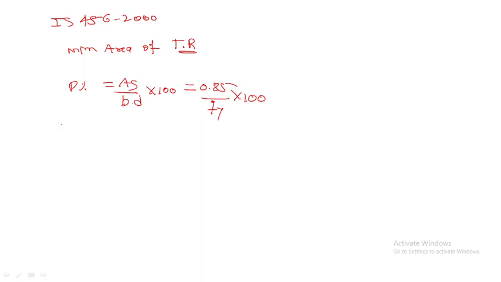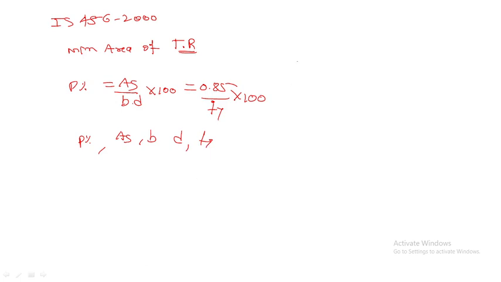Where P is the percentage of tensile steel, As is the minimum area of tension reinforcement, b is the breadth of the beam or the breadth of the web of a T-beam, d is the effective depth, and fy is the characteristic strength of the reinforcement in Newton per millimeter square.